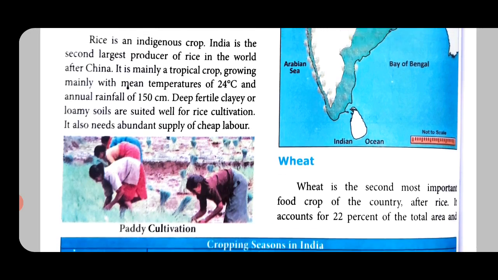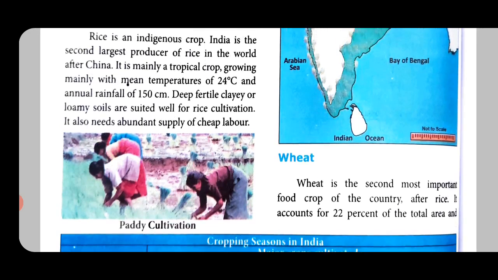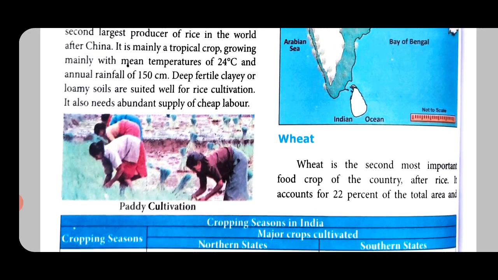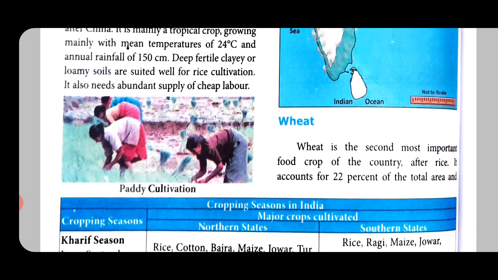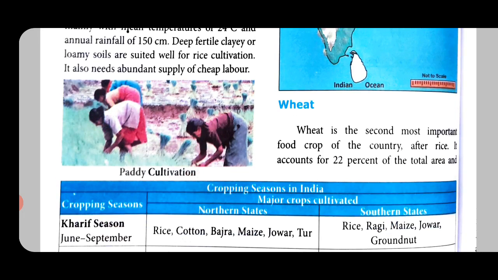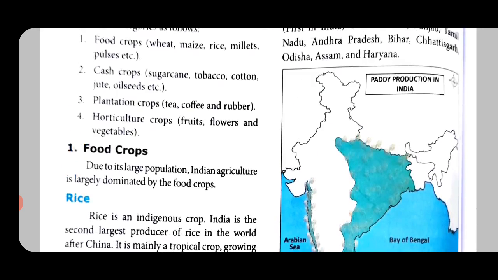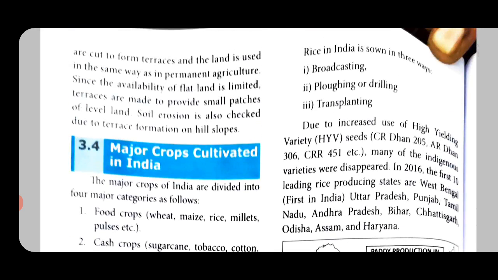If you have seen people who harvest rice, you can see that the soil should be clayey, well suited for rice cultivation. It also needs abundant supply of cheap labor. If you want to cultivate an acre of land of rice, you need lots of people to work in it. So, you need to have even cheap labor, so that we can do the cultivation easily.